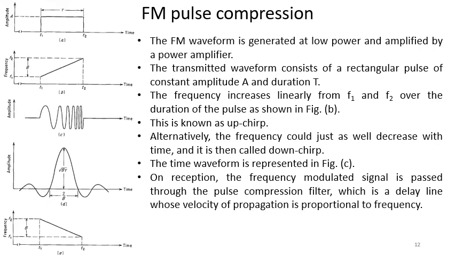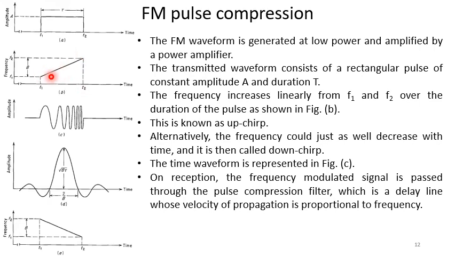So let us try to understand the FM pulse compression. The FM waveform is generated at low power and amplified by a power amplifier. The transmitted waveform consists of a rectangular pulse of constant amplitude A and duration T. The frequency increases linearly from F1 to F2.